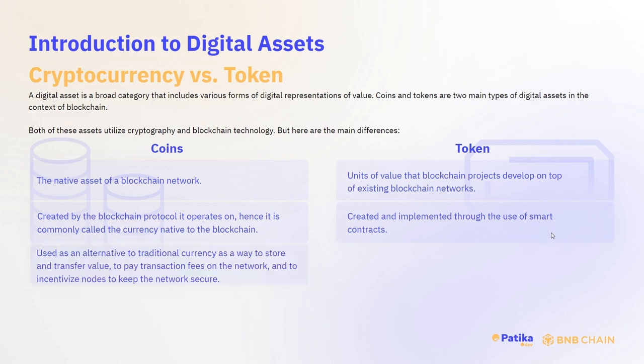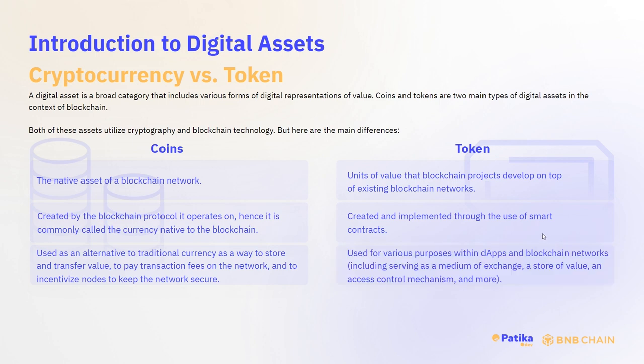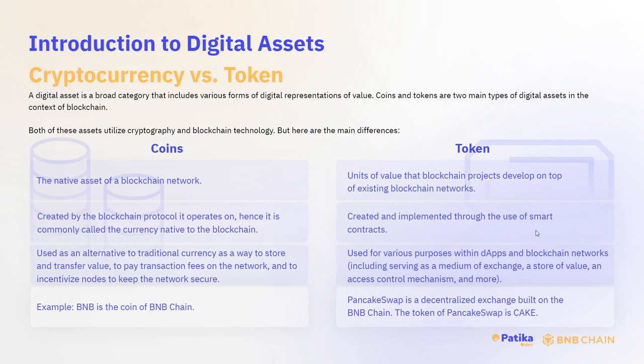Coins are used as an alternative to traditional currency as a way to store and transfer value, to pay transaction fees on the network, and to incentivize nodes to keep the network secure. On the other hand, tokens are used for various purposes within the dApps and blockchain networks. We can give the example of BNB. It's the coin of the BNB chain. And as an example of tokens, we can give PancakeSwap. It's a decentralized exchange built on the BNB chain. The token of PancakeSwap is Cake.